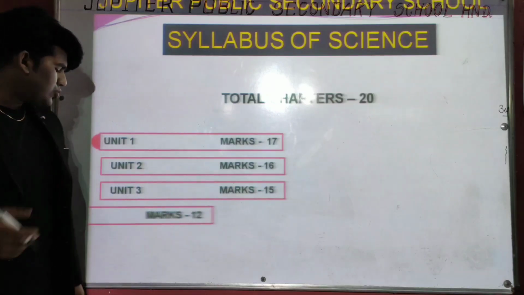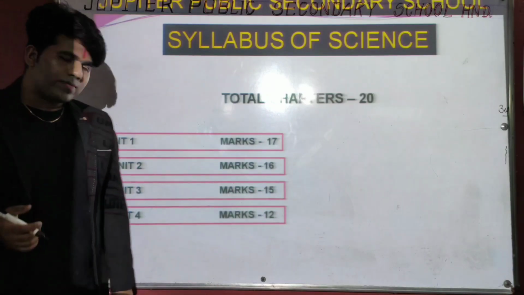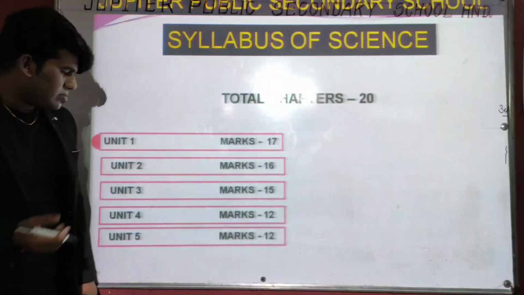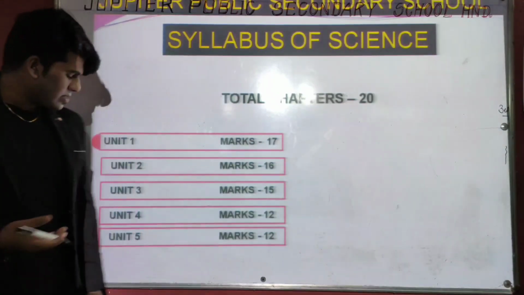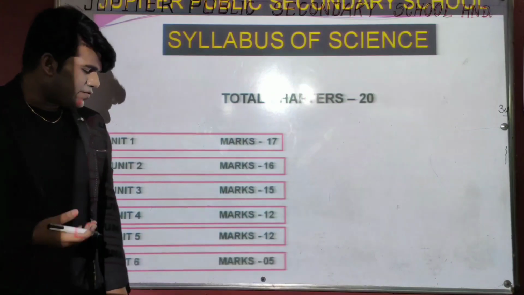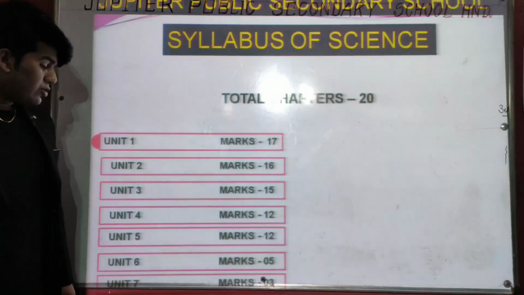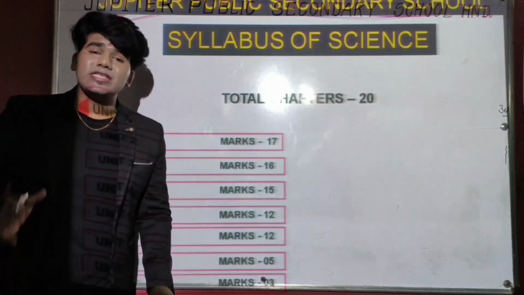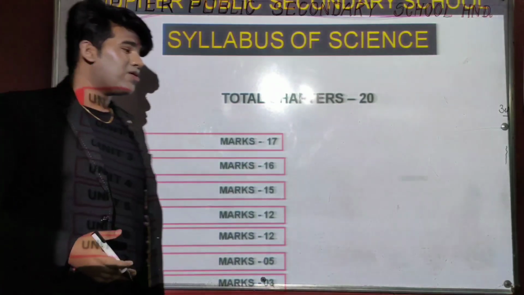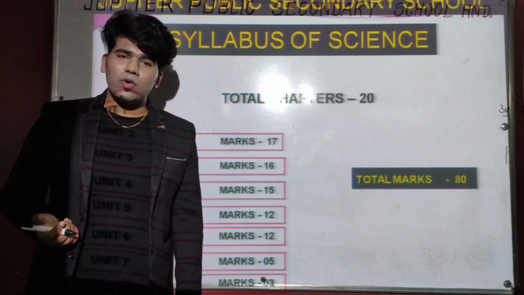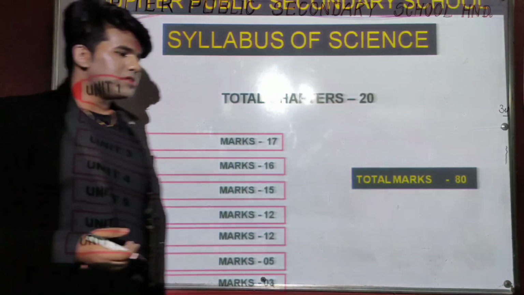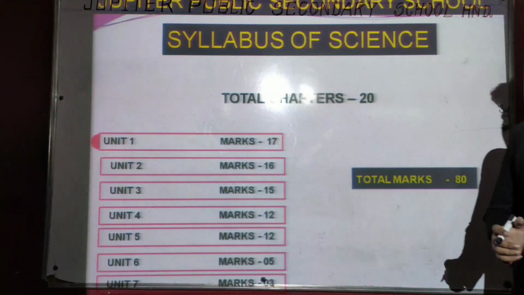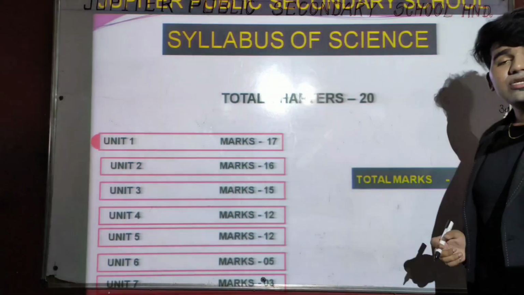Okay? And the fourth unit carries 12 marks. Like that, the fifth unit carries 12 marks. The sixth unit carries 5 marks, and the seventh unit carries a maximum of 3 marks. When we add all these marks, we get the maximum mark of the paper, which is 80. Okay? So let's discuss all the units one by one and the content of these units.